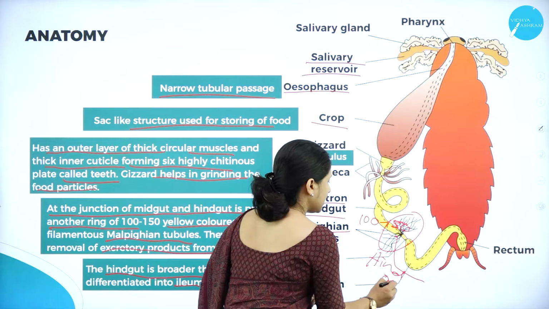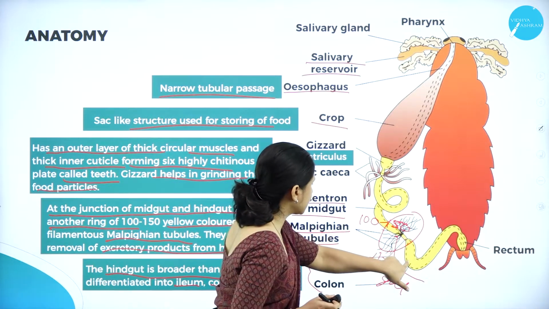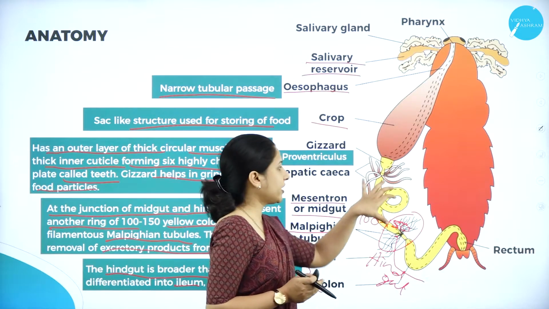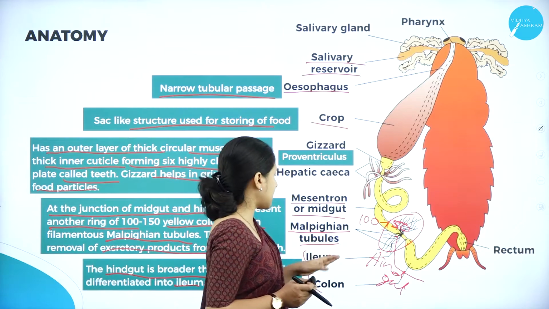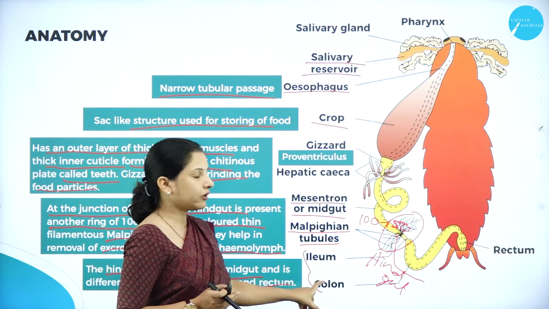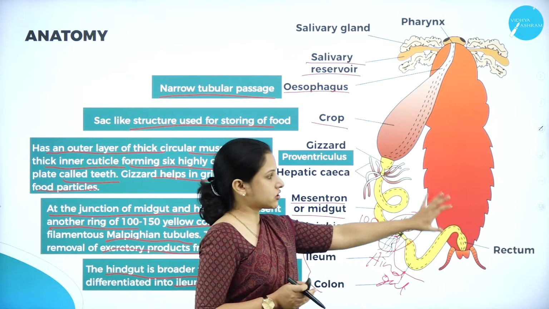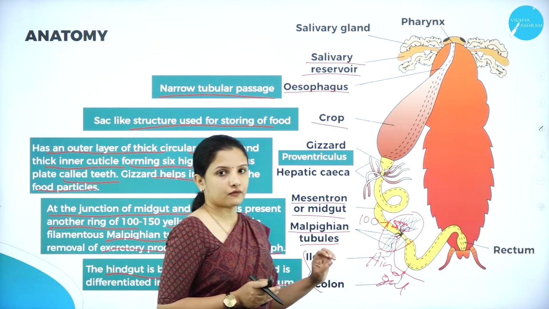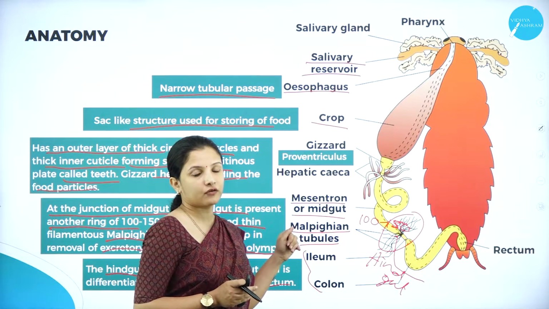As you can see, it is a bit broader than the midgut, and it is mainly differentiated into three important parts: the ileum, the colon, that is the intestinal region, and the rectum, that is the anal region.